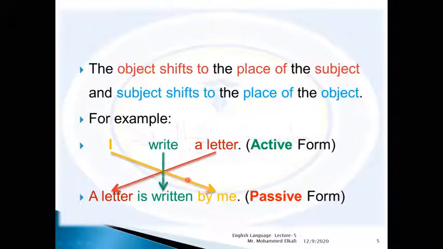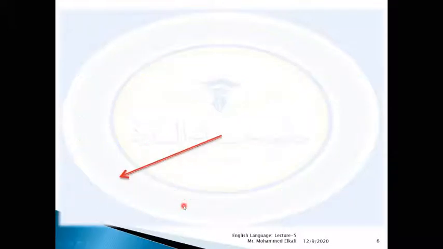And the verb write is written in a different form. It includes is plus the past participle. So here our passive form for this sentence is: a letter is written by me.